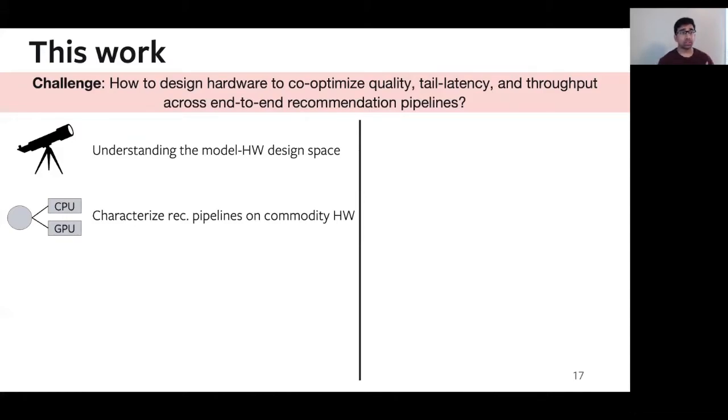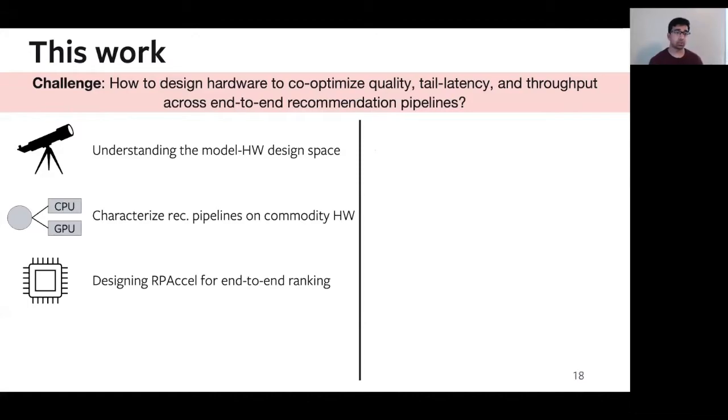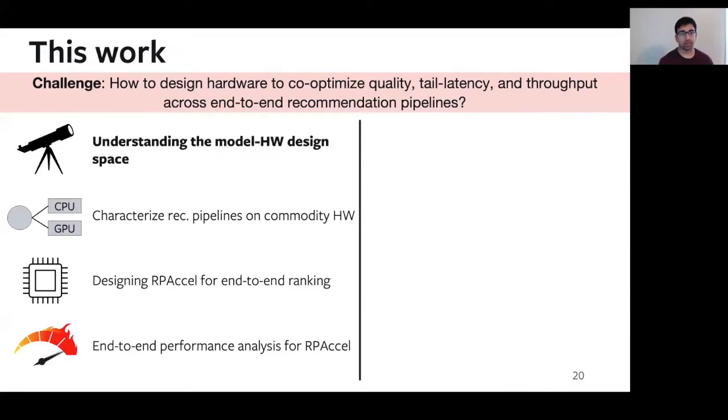And with the intuition that we gain from this characterization, we are then going to design specialized hardware for end-to-end ranking. With this specialized accelerator called RPAccel, we're going to look at the end-to-end performance analysis of the proposed hardware design. First, let's take a look at the model hardware design space that's available.